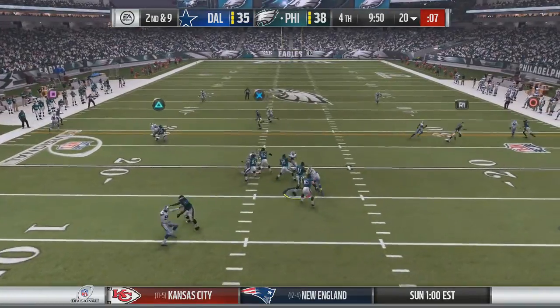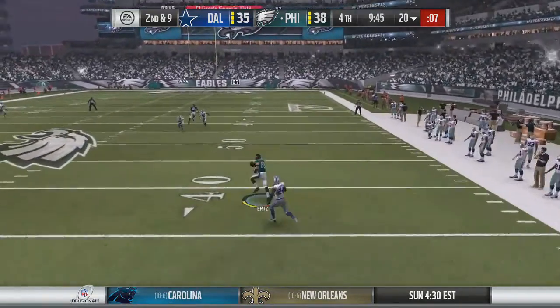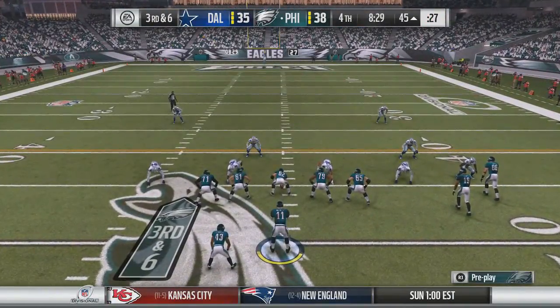So now the Eagles come out with a 3-point lead. He breaks away from one man. Carson Wentz rolls up to the outside. It finds a man open. It's Zach Ertz. Ertz is to the 50-yard line and finally brought down at the 49. That would lead to 3rd and 6.